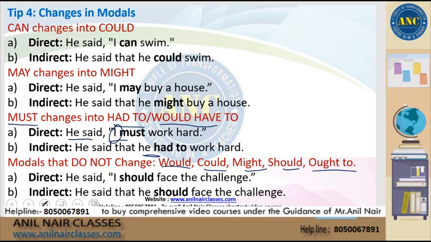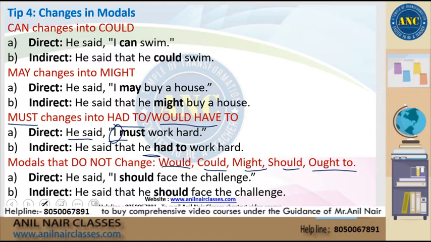Let's try a few more examples here for the other modal verbs. For the modal verb would, right? You can say, they said we would apply for a visa. So you could change the statement to they said that they would apply for a visa. For the modal verb could, let's say the direct statement is, he said, I could run faster. So the indirect speech will become, he said that he could run faster. So it remains the same. It does not change.